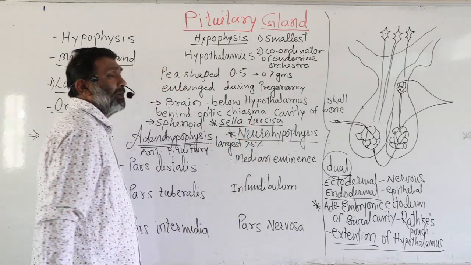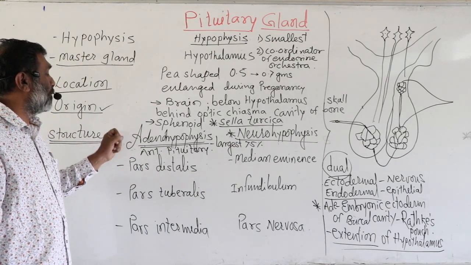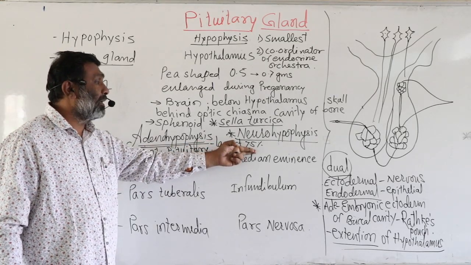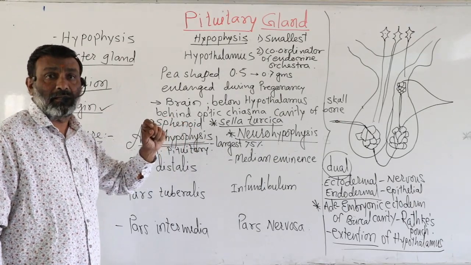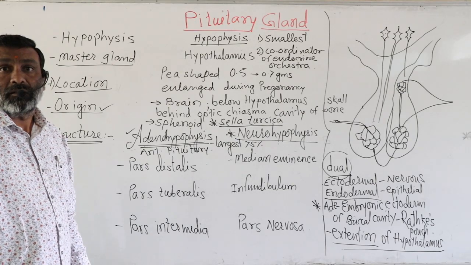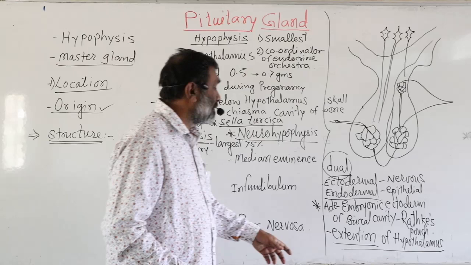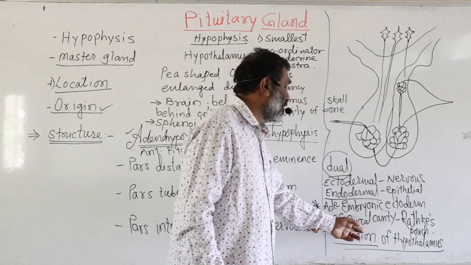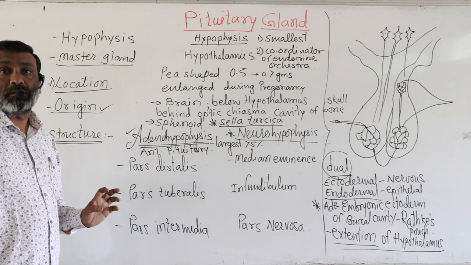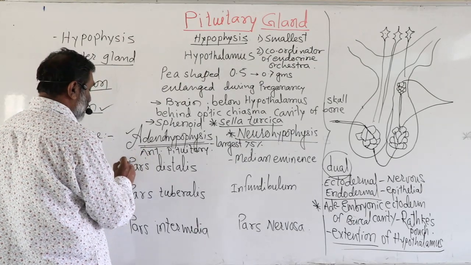this adenohypophysis. This adenohypophysis is developed from the embryonic ectoderm of the buccal cavity that is called Rathke's pouch. Now, the adenohypophysis is divided into three parts. First one is called the pars distalis, second one is called the pars tuberalis, and third one is called the pars intermedia. We will see one by one.